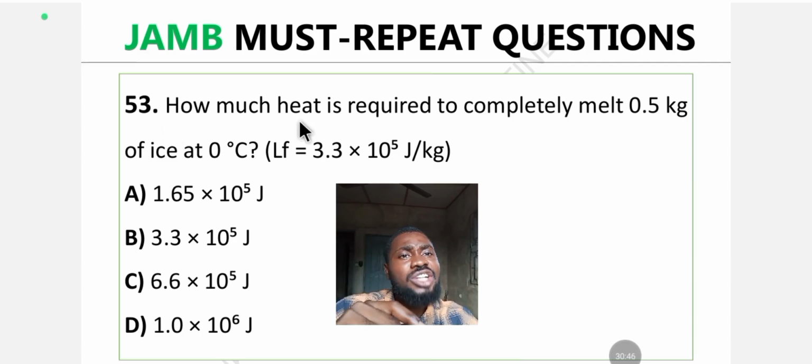Question 53. How much heat is required to completely melt 0.5 kilogram of ice at 0 degrees Celsius? Take specific latent heat of fusion equal to 3.3 times 10 raised to the power 5 joule per kilogram. A. 1.65 times 10 to the power 5. B. 3.3 times 10 to the power 5. C. 6.6 times 10 to the power 5. D. 1.0 times 10 to the power 6. All options in joules. Drop the answer in the comment section.